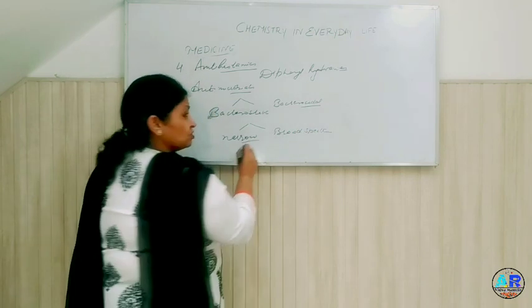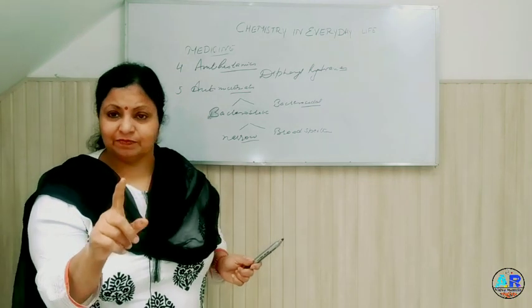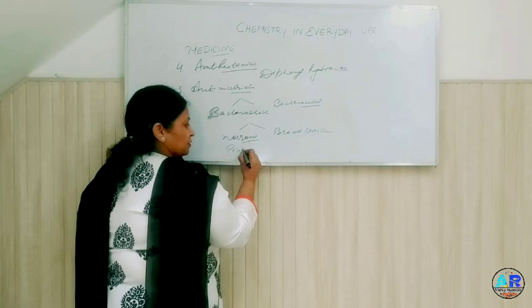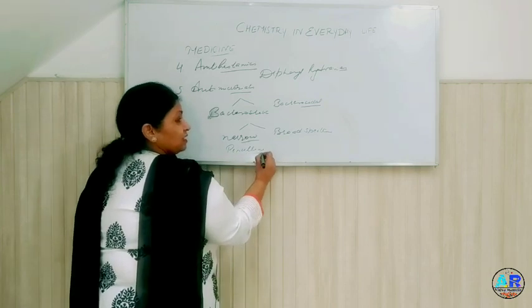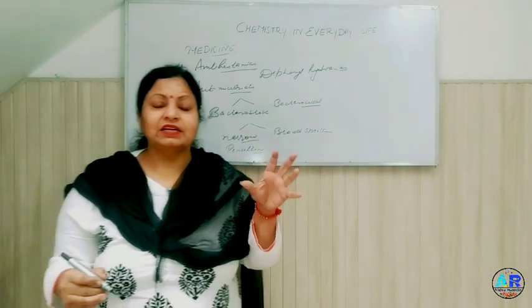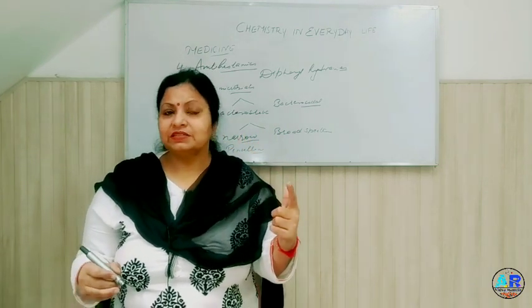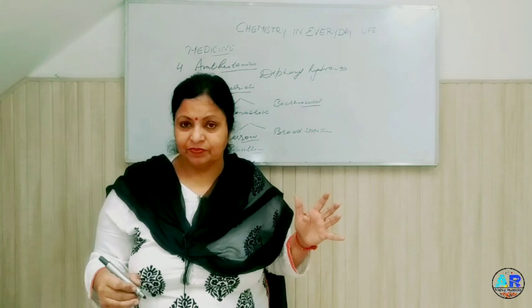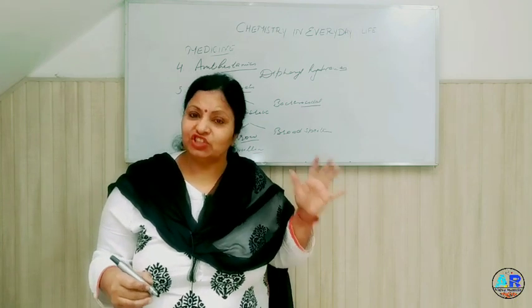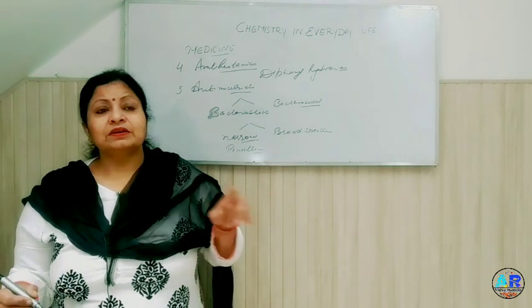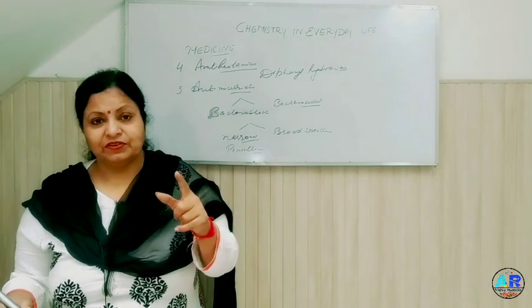Narrow spectrum are those which are limited to only one disease. For example, penicillin. Penicillin has a side effect, that is it can coagulate blood. As a result, it is very dangerous if it is not properly checked. So one is narrow spectrum penicillin, but it is used for rheumatic fever.